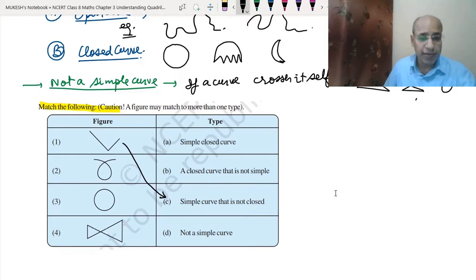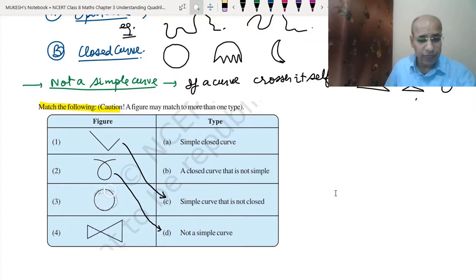Okay, now the second thing, this is crossing, you can see this is crossing here, so it is not a simple curve, as we have learned above, that a curve which crosses itself is not a simple curve. Now this is closed.